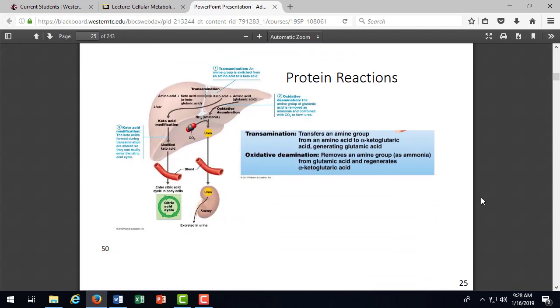So back here, we take the amino acids, keto acids, we form ammonia, which is then converted to urea, which is excreted by the kidneys. So this ammonia can be damaging. Ammonia, when it builds up in the blood, causes brain dysfunction because ammonium ion is a base, and that's going to do what to pH? What do bases do to pH? Raises it, yeah.